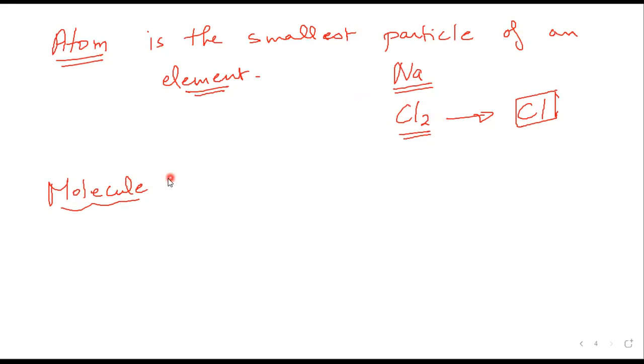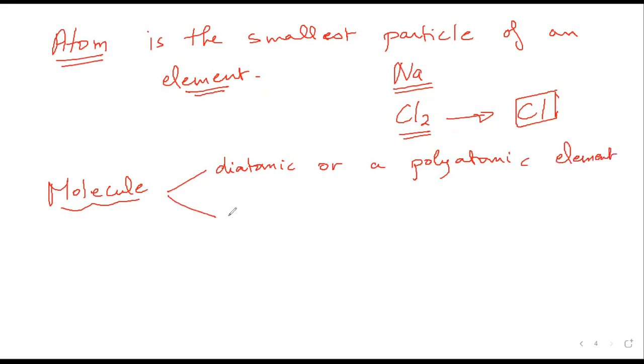Now, what is a molecule? A molecule could be either a diatomic or a polyatomic element, and it could be a compound.